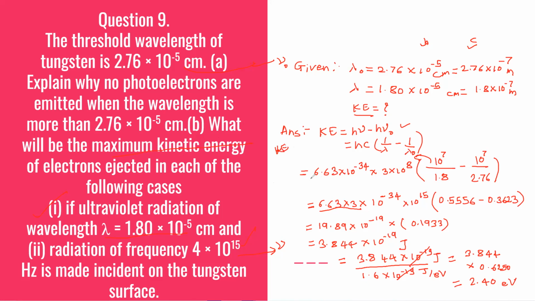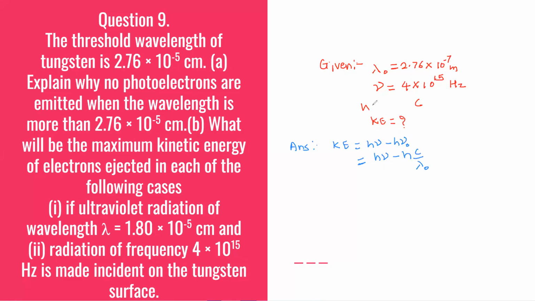So let's try to find that answer. First we'll write whatever is given, and then we'll substitute in the formula. So we are trying to find kinetic energy now.